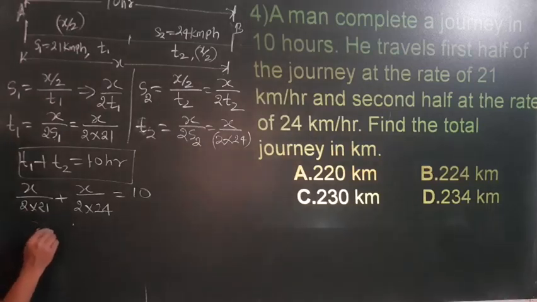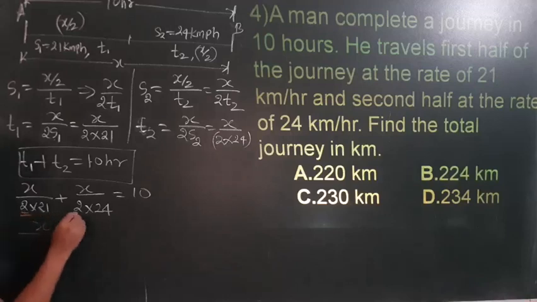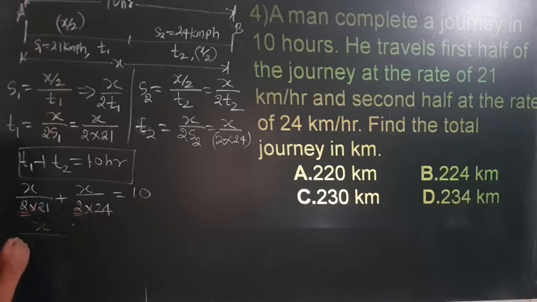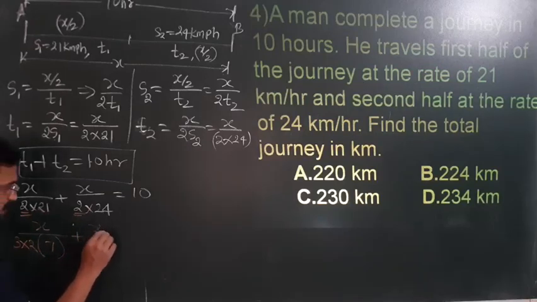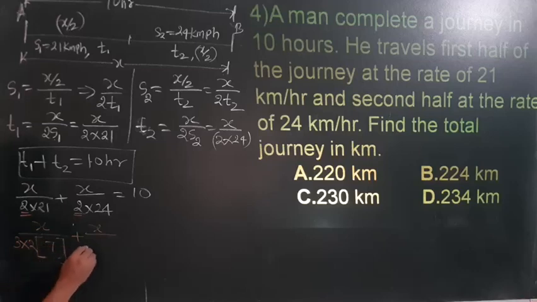Take out the 3 and 2 common. 3 sevens are 21, 3 eights are 24. So I will take out the 3 and 2 common, and in the bracket, x divided by 7 plus x divided by 8.